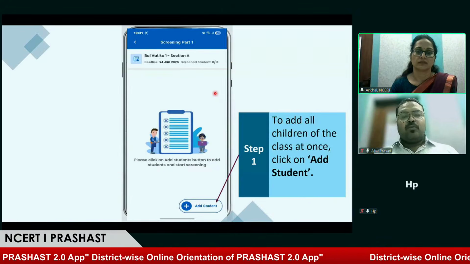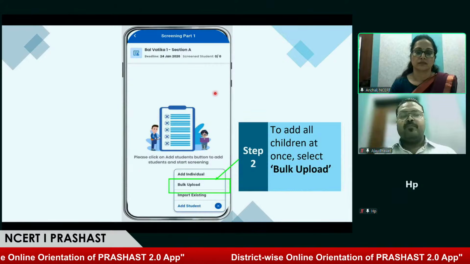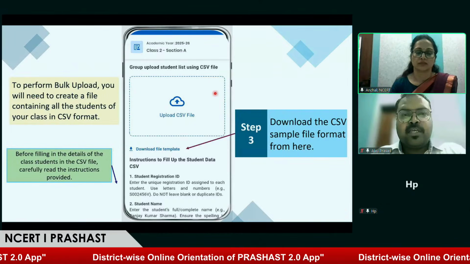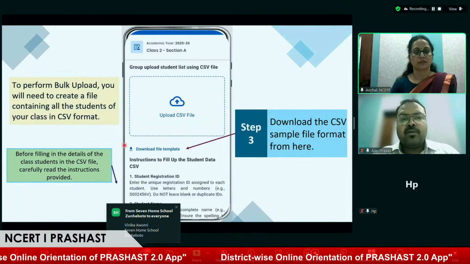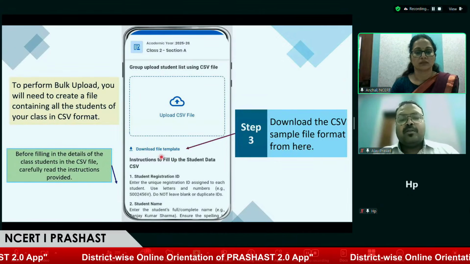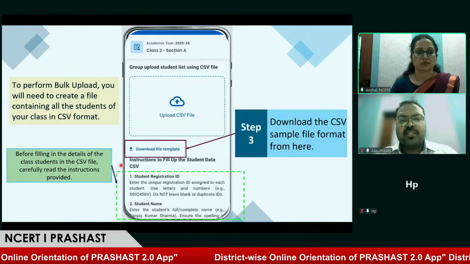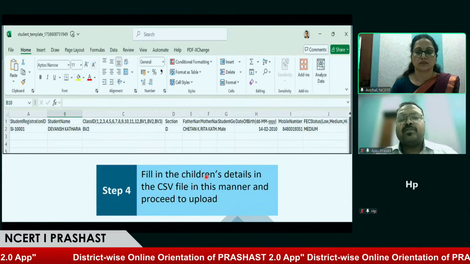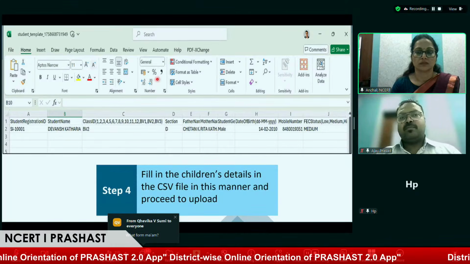Going forward, we'll see the second option to upload names of the students, that is bulk upload. Once the teacher clicks on bulk upload, the teacher will get an option to upload a CSV file, and to get the CSV file, the user has to click on download file template. Once clicking on this option, the file will be downloaded on your mobile phones, and we request you to please go through the instructions given on this page. Once the file has been downloaded and transferred to the devices from where the details will be filled, this is how the CSV file would look.